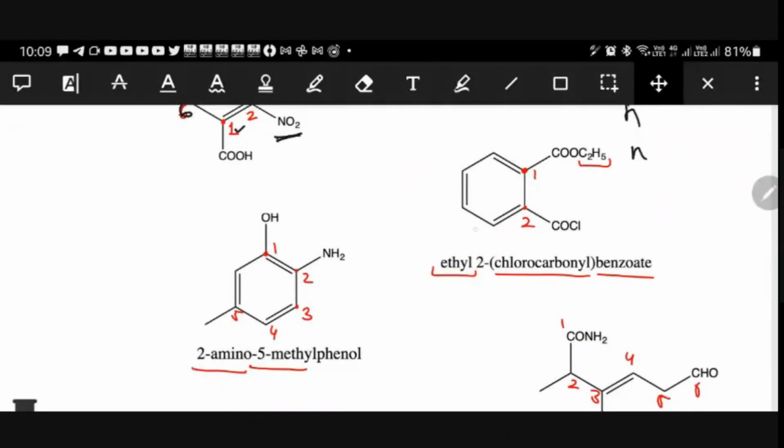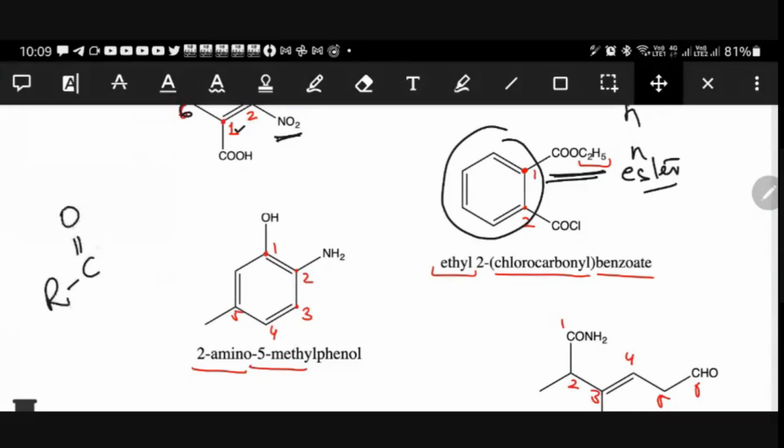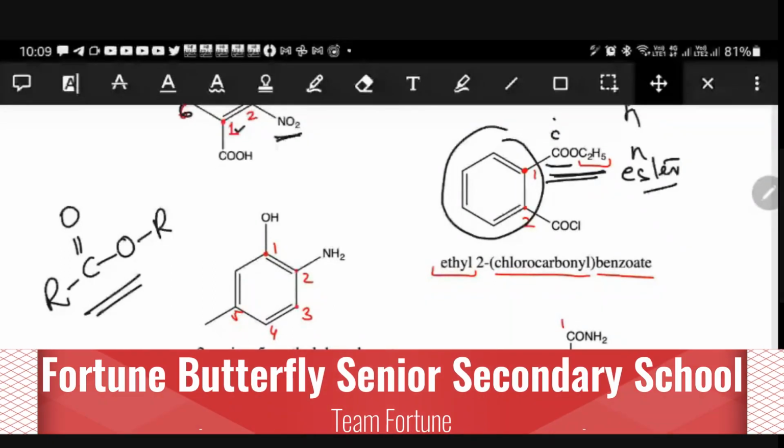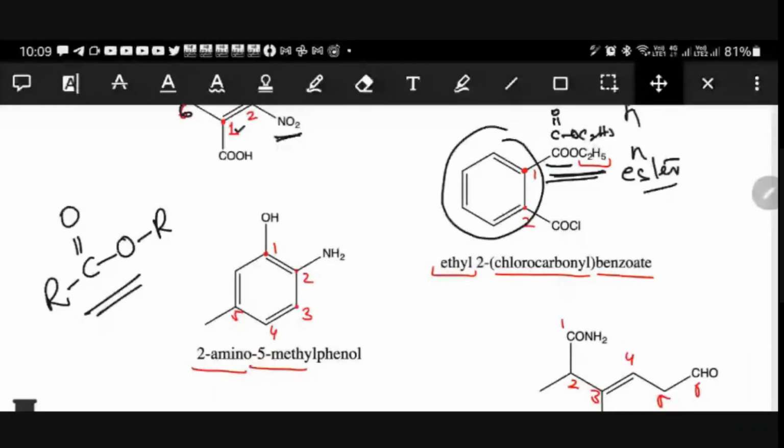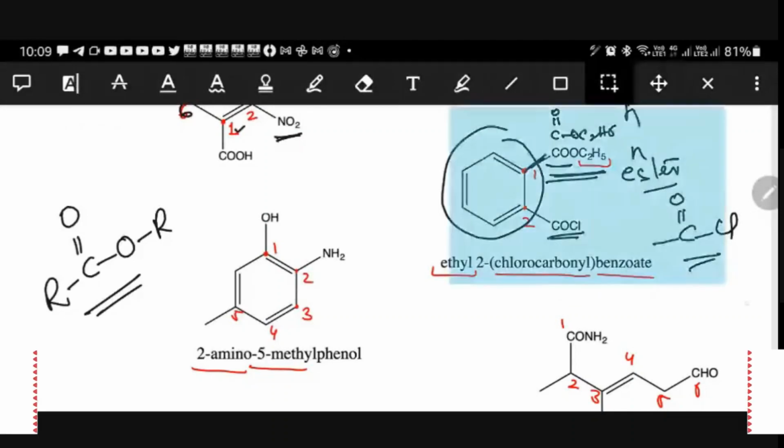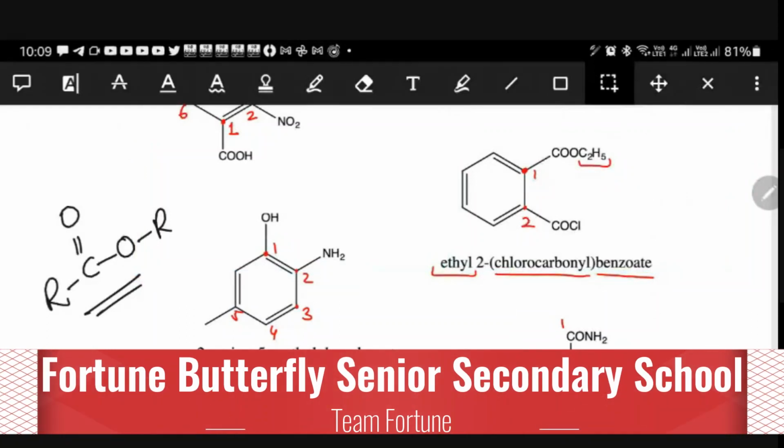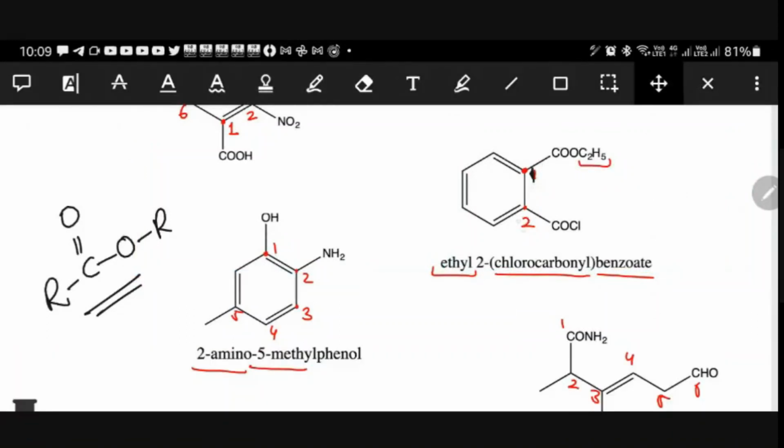See here, this is the benzene ring, and first position anyway we have an ester group. What is ester group? R C double bond O R. Right? C double bond O C2H5 is there, and this side another carbon chain is there. So it is ester group. And what is this? Carbonyl chloride, COCl. See, according to priority order, carbonyl chloride will be after ester only, right? So the first priority will be given to ester.